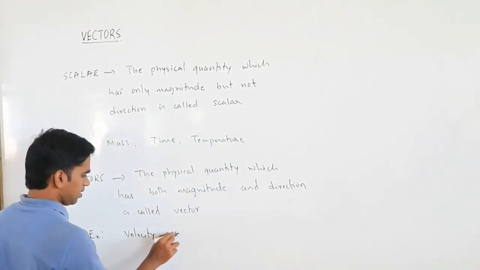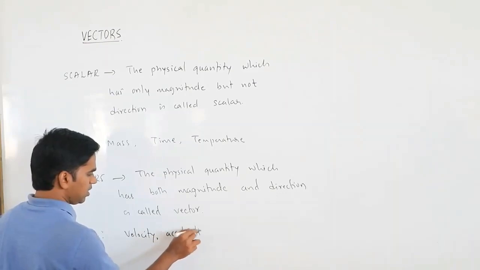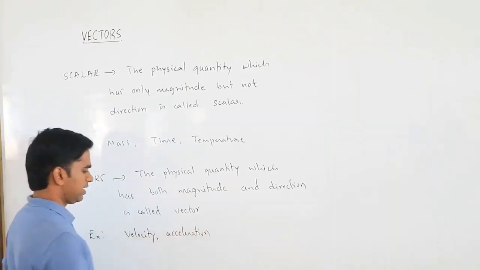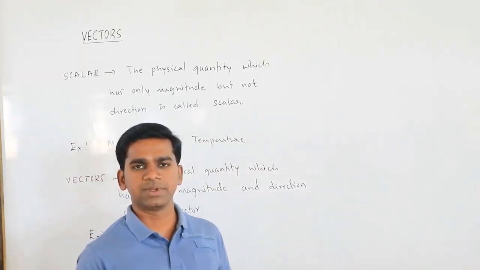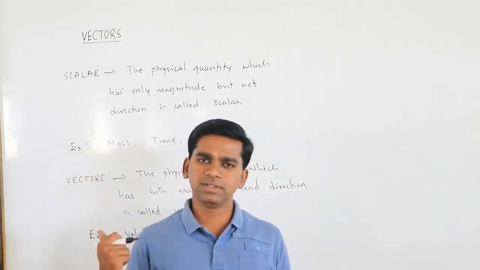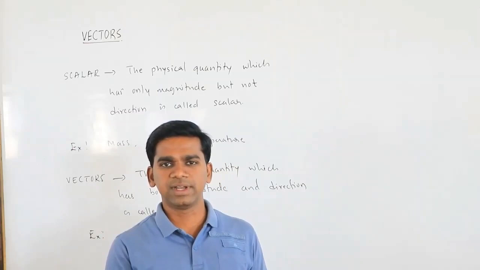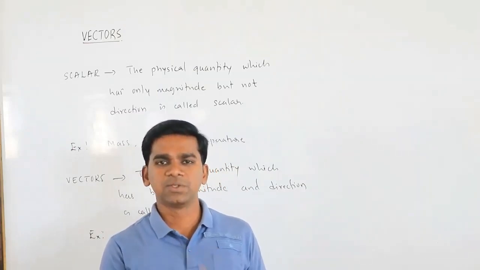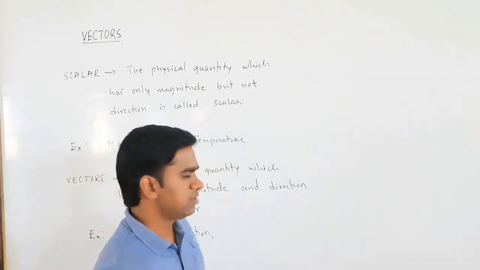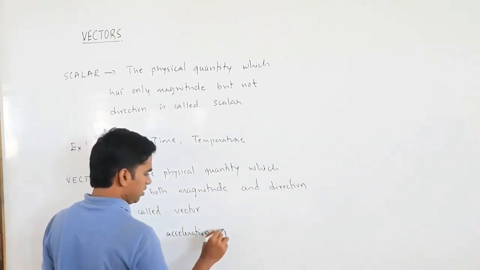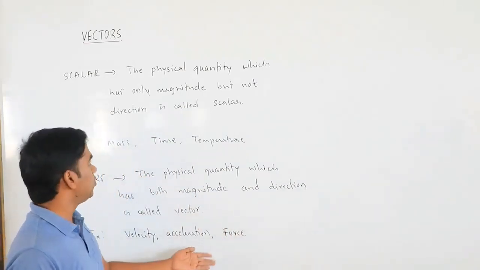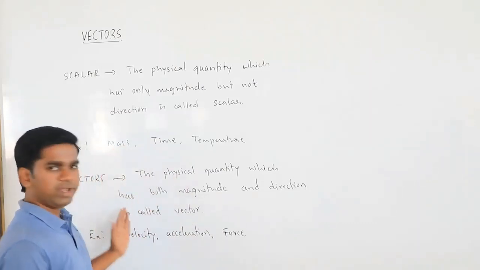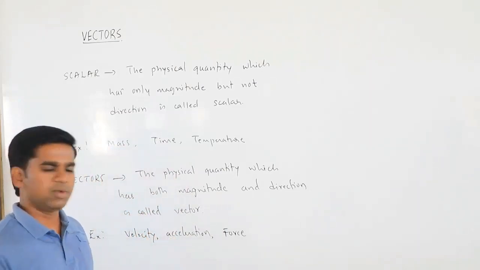Acceleration, very important. Direction is needed for acceleration. So you are accelerating towards what? Because velocity is a vector, obviously acceleration, the rate of change of velocity, is also going to be a vector. Very important, force. Force is going to be a vector, because direction is required.